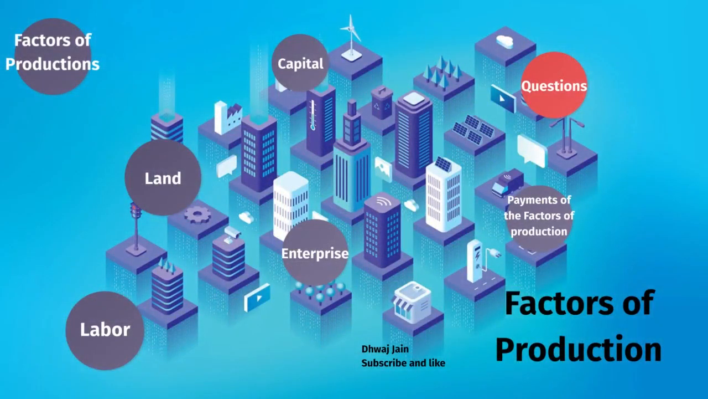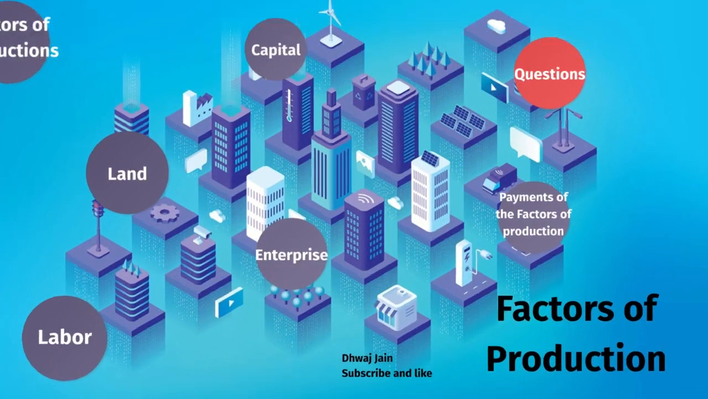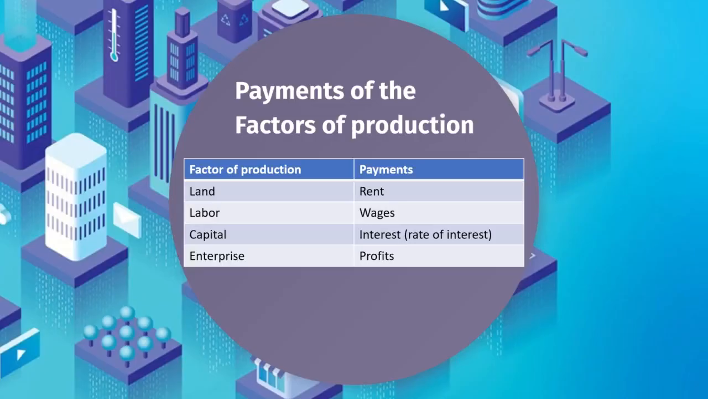So let's move on to the next topic, which is payment of factors of production. Payments are made for the use of factors of production. A firm pays wages for the services of the workers. For bearing uncertain risk and organizing the other factors of production, entrepreneurs earn profits, land receives rent, and interest is a payment for capital.